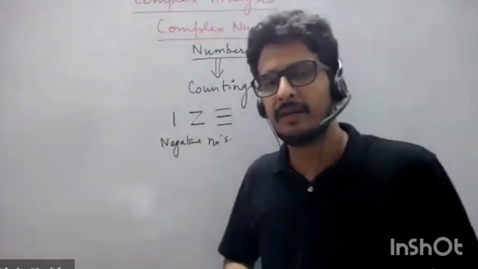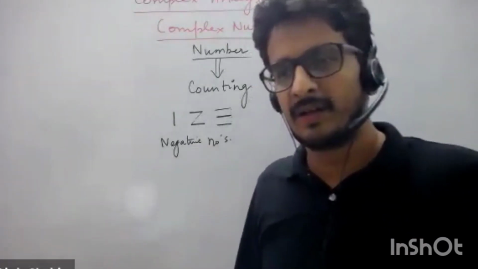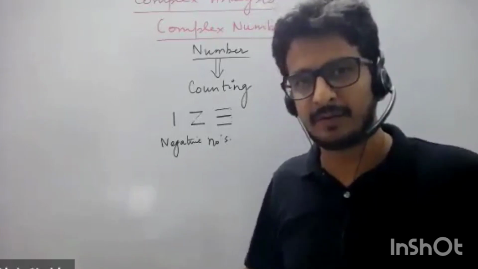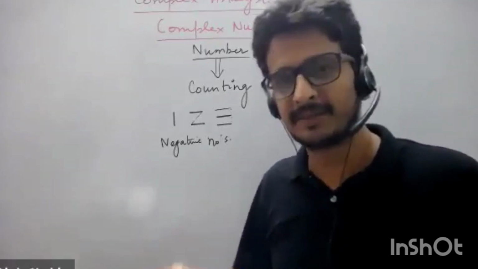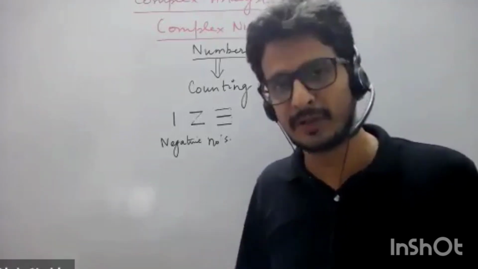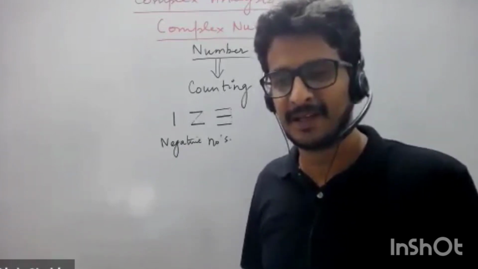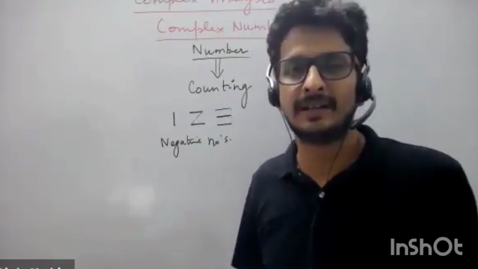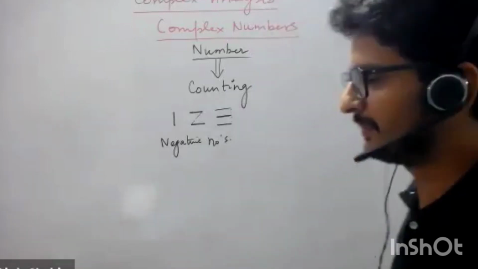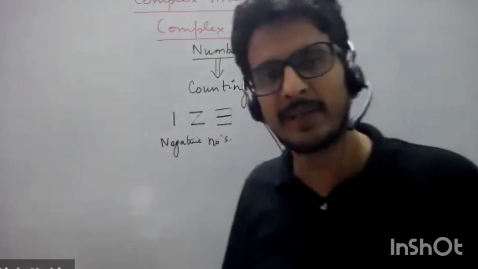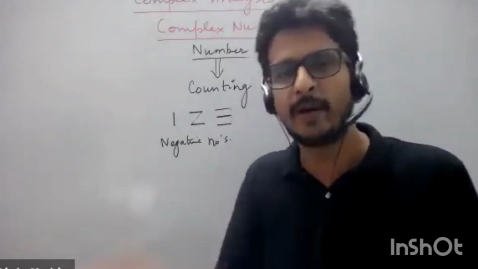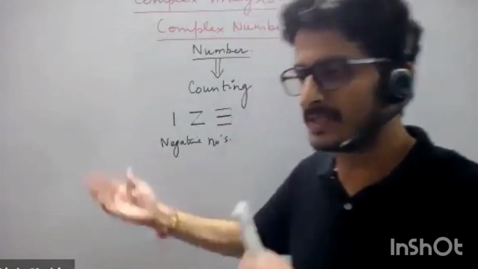We still understand negative numbers. For example, if your bank balance is minus 1000 rupees, you understand what that means. Yes or no? In terms of counting, you understand what it means. And if it is plus 1000 rupees, then also you know the whole idea of debit and credit, positive and negative.